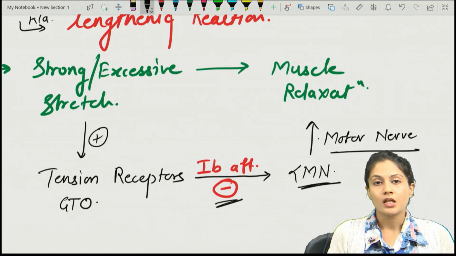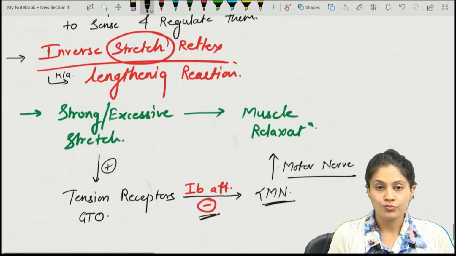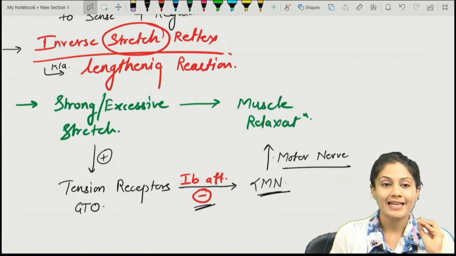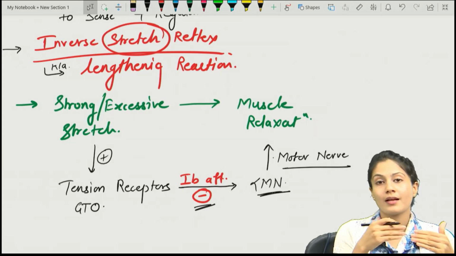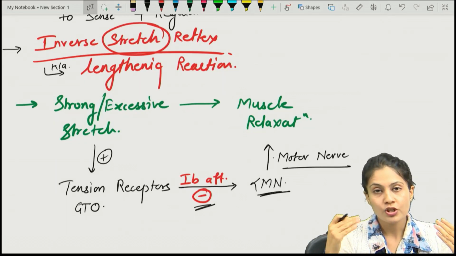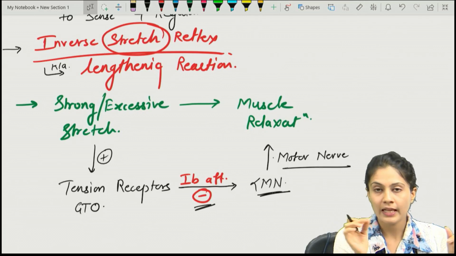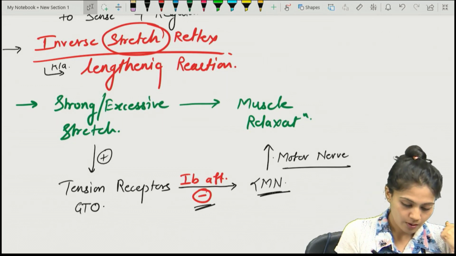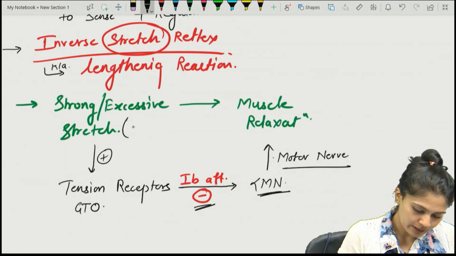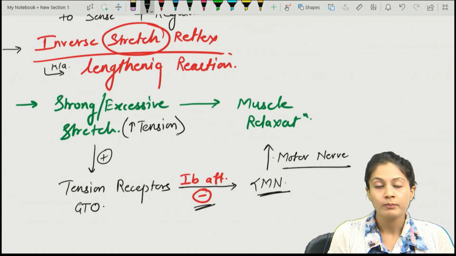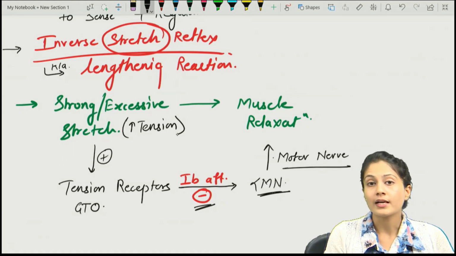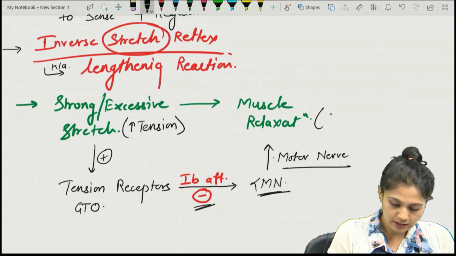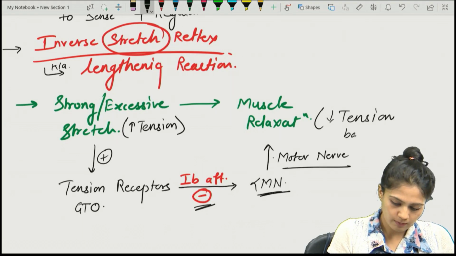So this is the inverse stretch reflex. What is the stimulus? The strong or excessive stretch. Remember, I just showed you that initially when the stretch is applied, the length will be increased and the muscle will try to contract and regulate the length. But whenever the excessive stretch is there, there is an increase in the tension, and via activating the GTO, that is the Golgi tendon organ, what will be the response in turn? Decrease in tension back to normal.